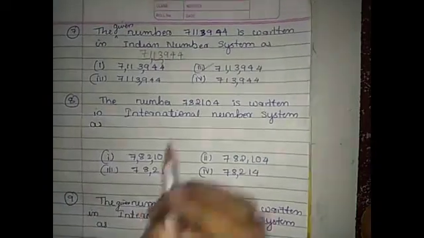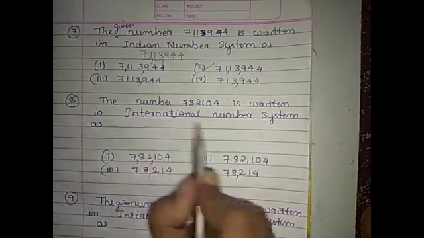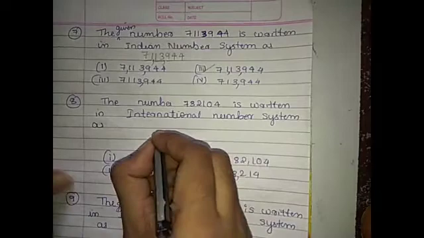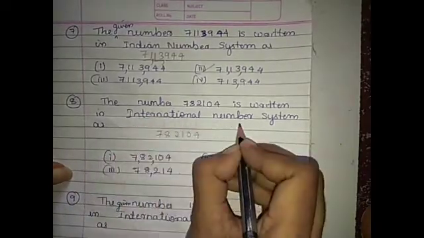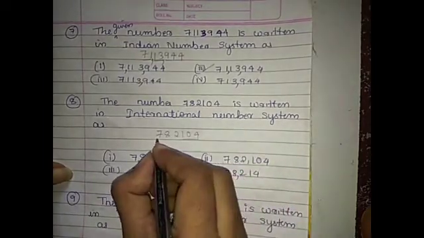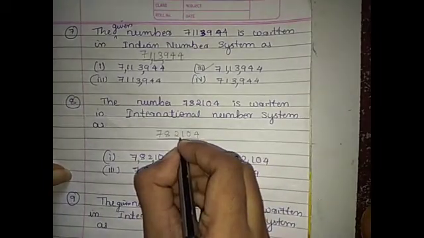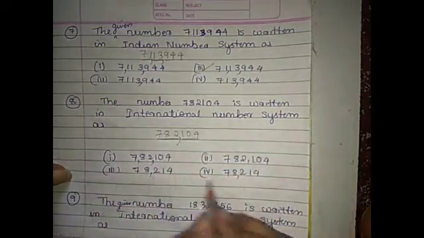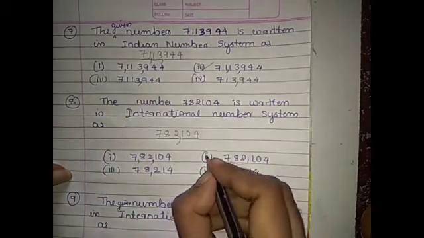Then eighth one. The number 782104 is written in international number system as. So first I will rewrite this number. According to international number system, from right side 3 digit consist 1 spirit. After 3 digit consist 1000 spirit. So we have to put comma here between 1 spirit and 1000 spirit. So here which option is correct here? Second option is correct. So we have to tick second option.